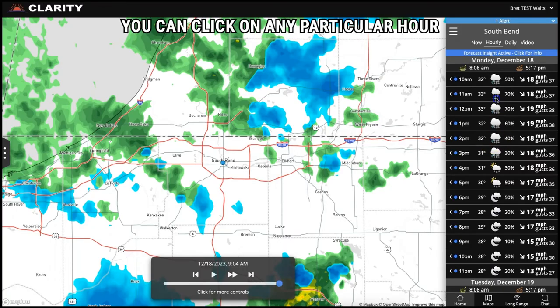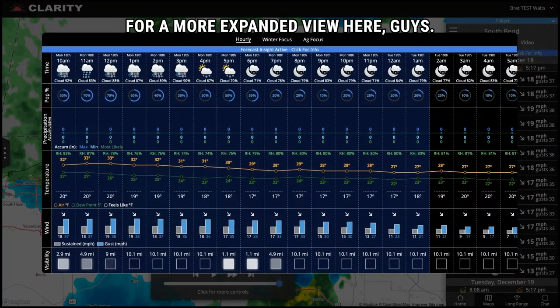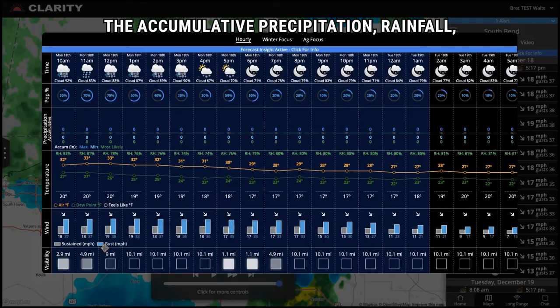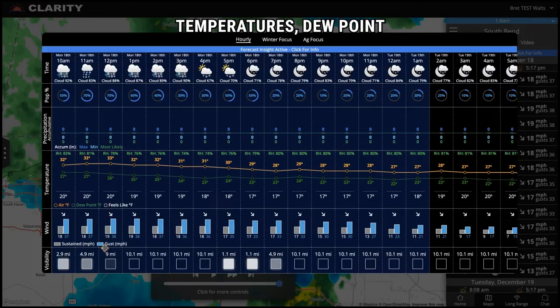You can click on any particular hour for a more expanded view here, guys, and you can see information like the probability of precipitation, the cumulative precipitation, rainfall, temperatures, dew point, winds, and visibility. Visibility, very helpful for fog forecasting or if there could be hazardous driving conditions.